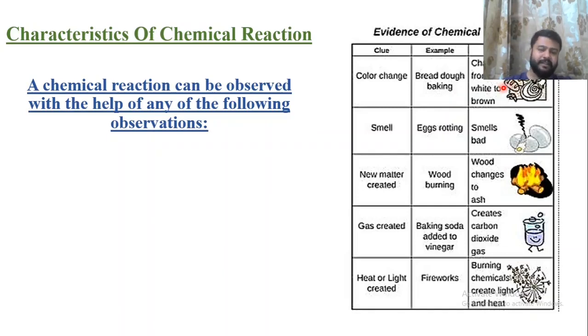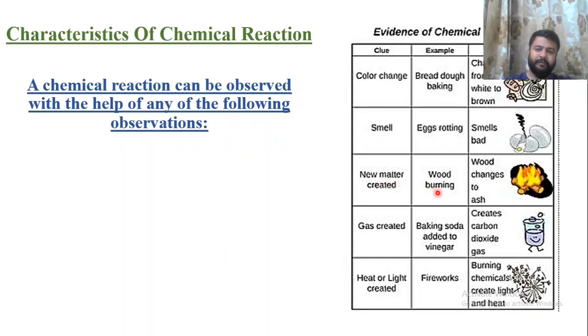That is a color change, which is a description of a chemical reaction. Next is smell change. Sometimes eggs rot when we are not keeping them in the fridge, and they give a particular smell. This bad smell of egg is the indication of a chemical change.